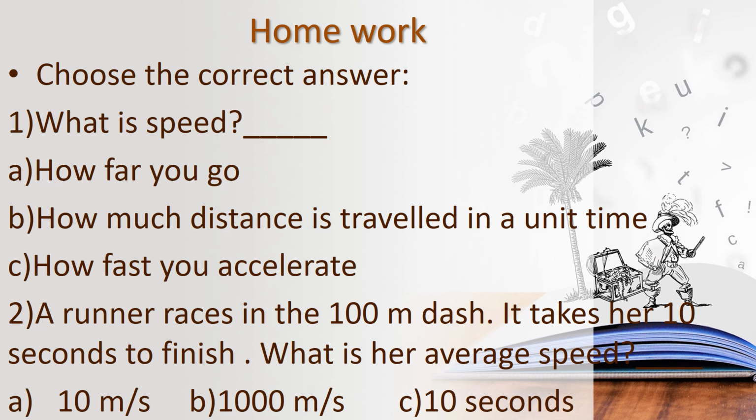Okay, 7, choose the correct answer. The first question, what is speed? Options are: how far you go, how much distance is travelled in a unit time, and option C, how fast you accelerate. Okay, think and write the correct answer. And then second question, a runner races in the 100-meter dash. It takes her 10 seconds to finish. What is her average speed?